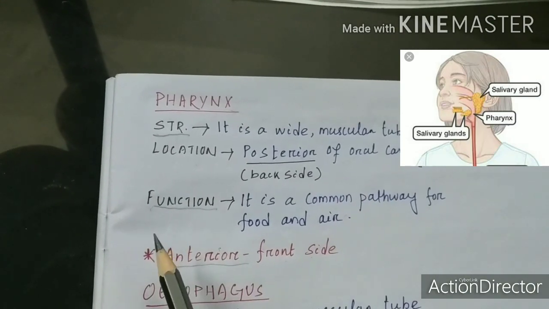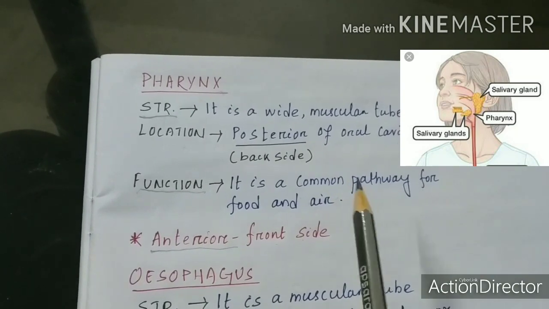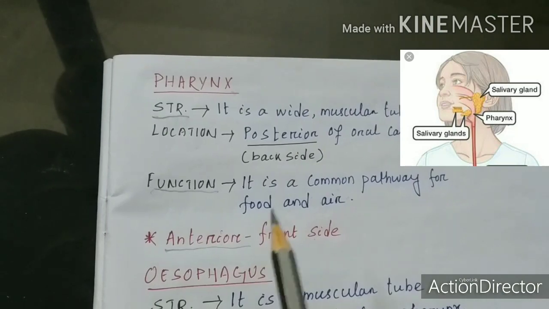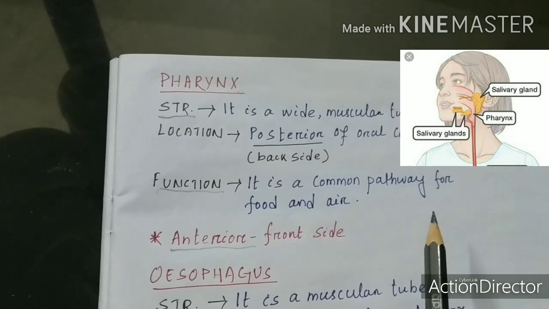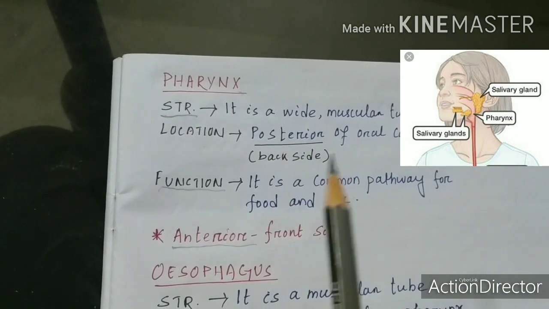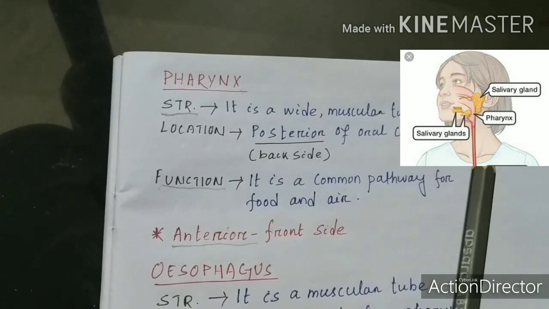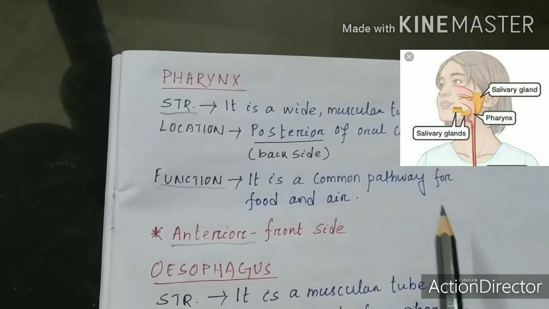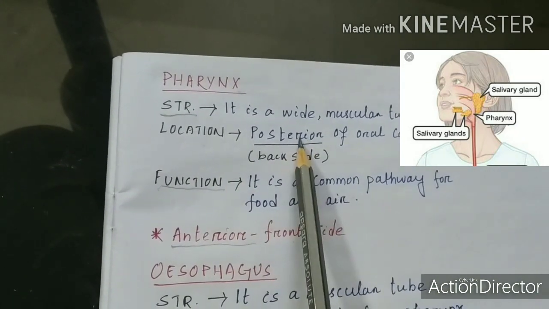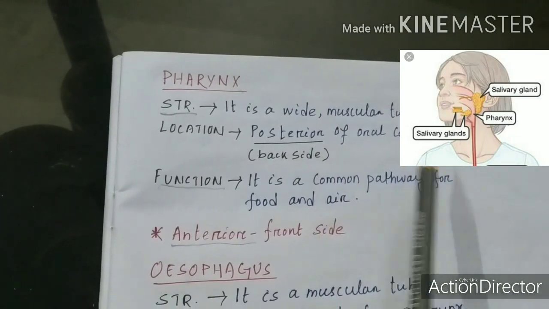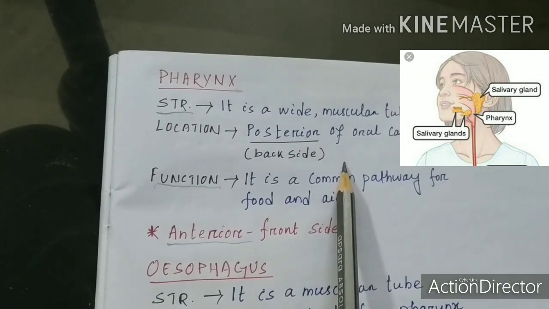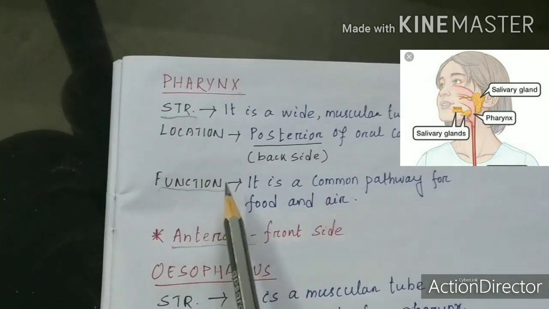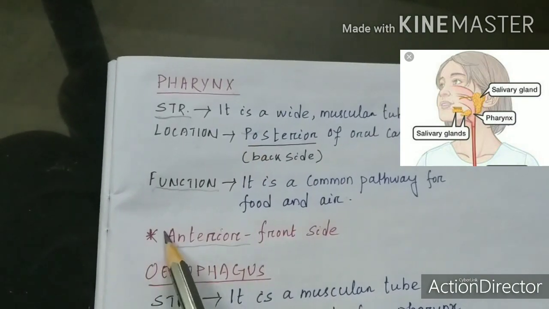You can see here in the diagram by the side, pharynx is the connecting link between the nose and mouth. Both the windpipe that comes from the nose and the food pipe that starts with the oesophagus separate from the pharynx at the ending of the mouth. Means pharynx gives rise to windpipe and food pipe separately. Okay, so this is all about pharynx. Just remember the structure, location and function and some of the terms that we have discussed.